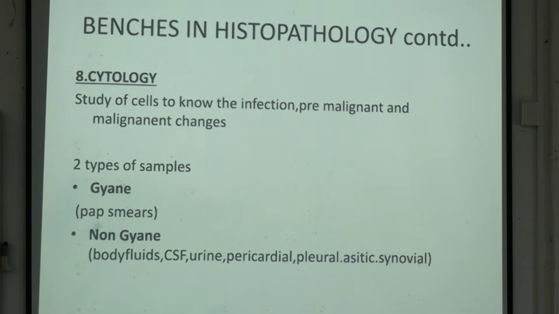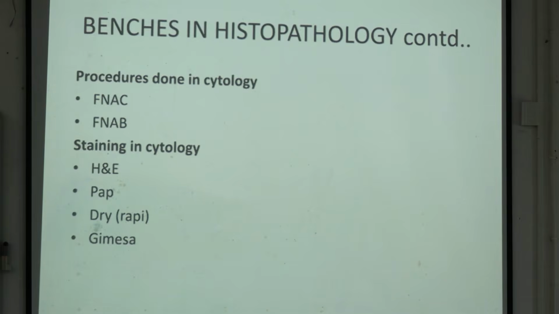Synovial fluid also. The procedures we said are FNAC, fine needle aspiration cytology, and FNAB, which means biopsy. In cytology also we are doing the H&E stain, we already discussed before, and more than that we are also doing PAP and Giemsa, Leishman, Giemsa and PAP. Slowly you will know the names and understand the steps.